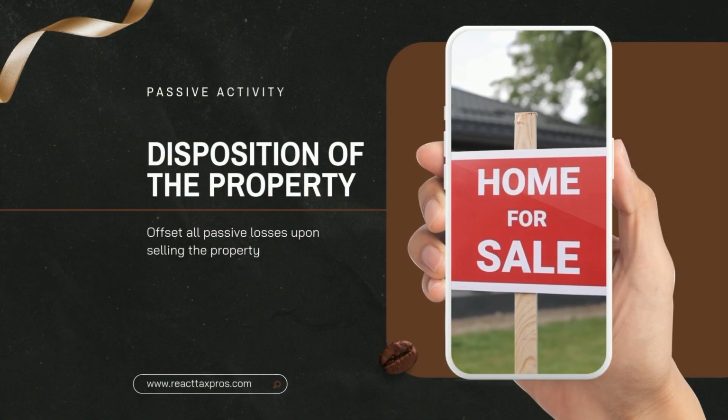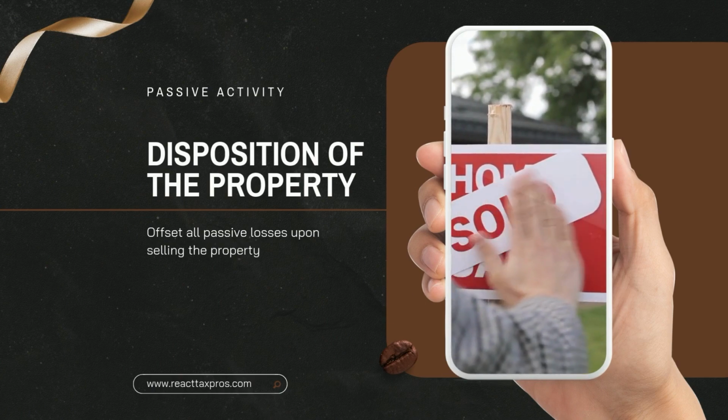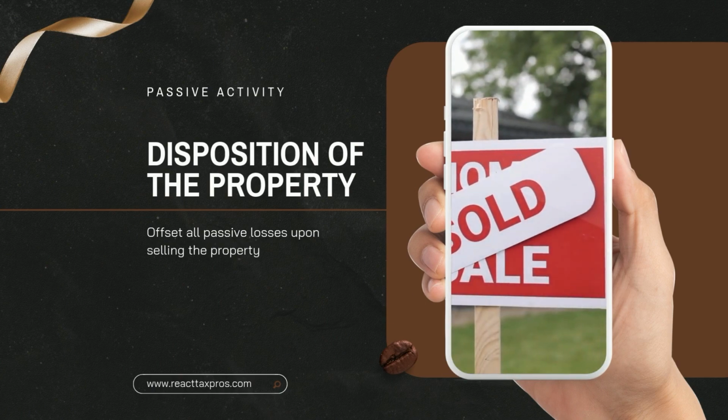The third thing is disposition of the property. When you go to sell the property, you can utilize those loss carryovers to offset any gain that might result from the sale of that property. However, there is a special rule that does apply. It's called the special allowance.